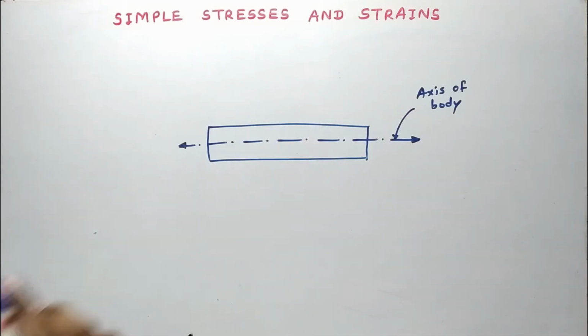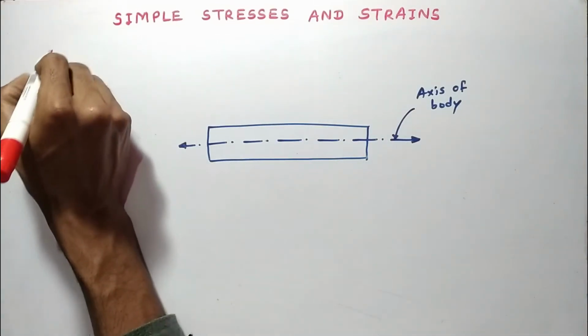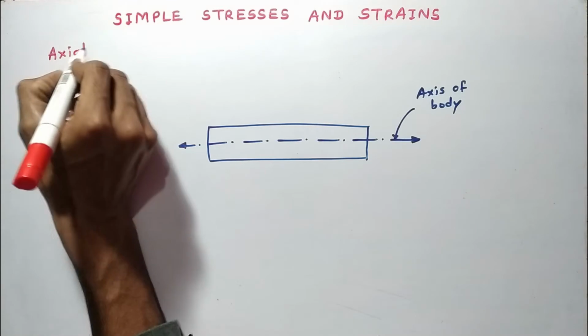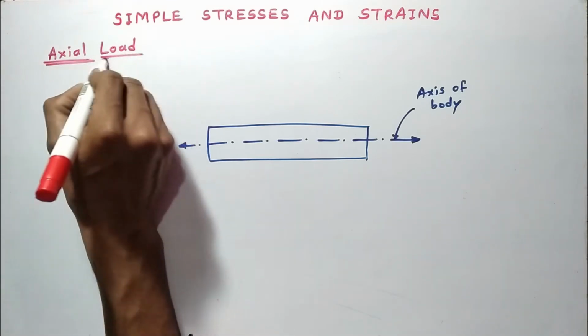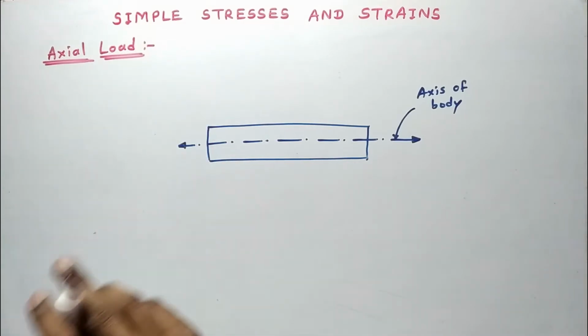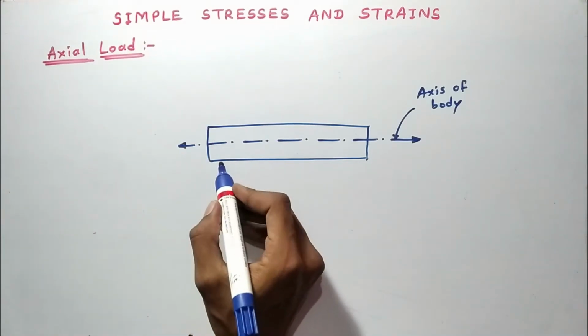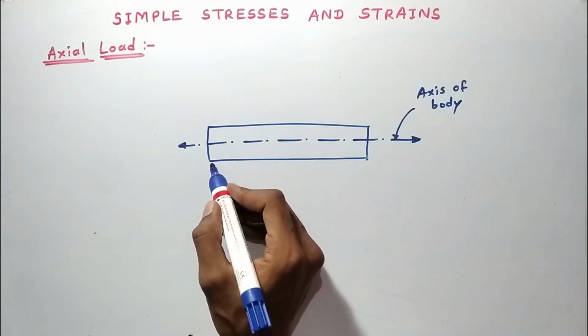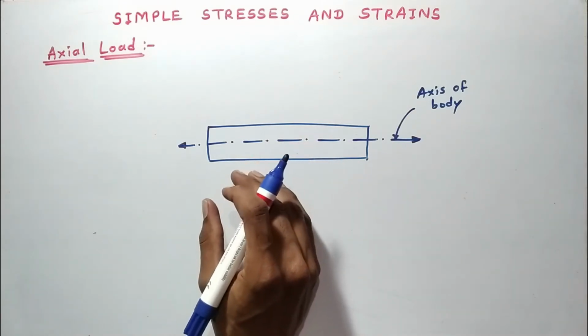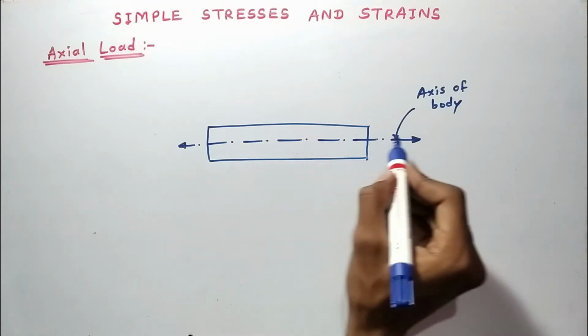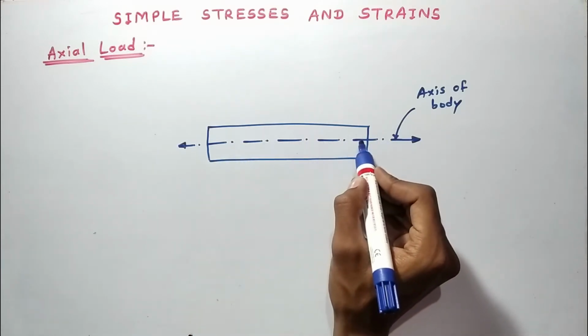Now what is meant by axial load? A load whose line of action coincides with the axis of the member.